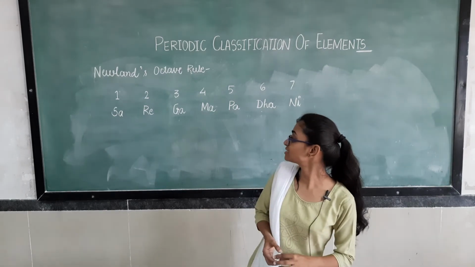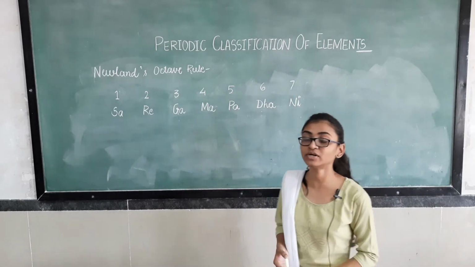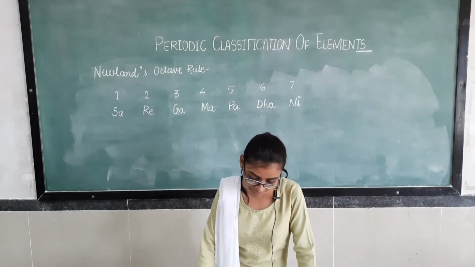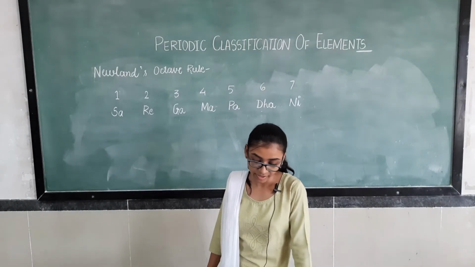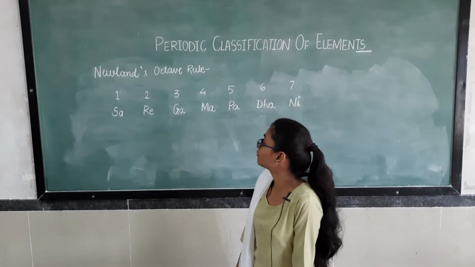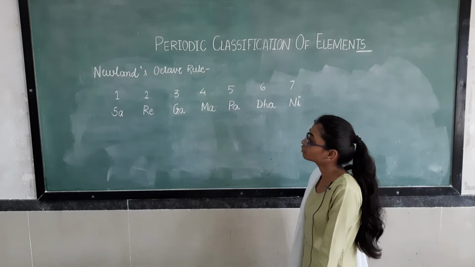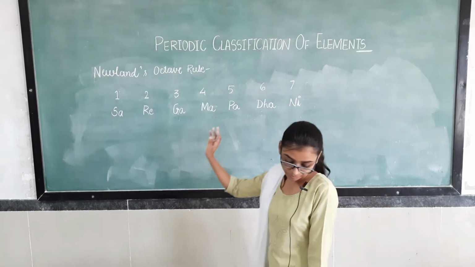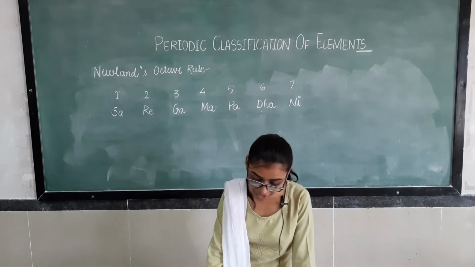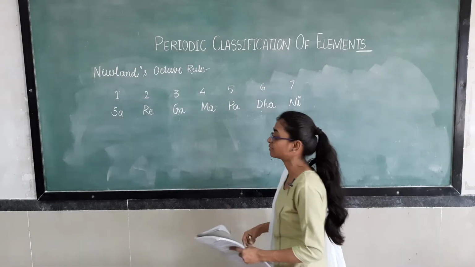So what he has concluded, first we will see this. The principle behind this table is that the elements are arranged in order of increasing atomic mass.